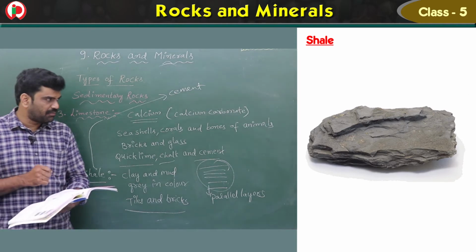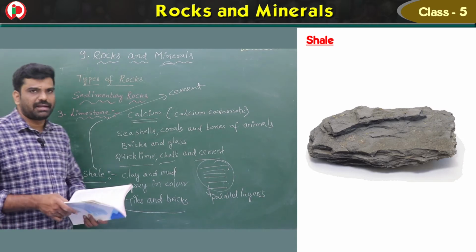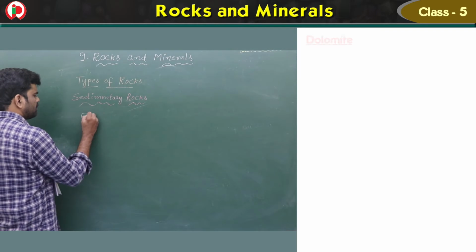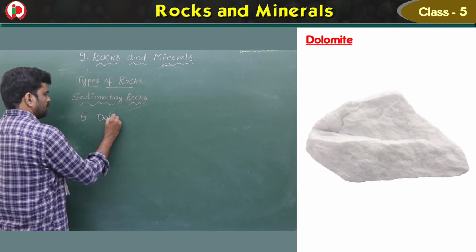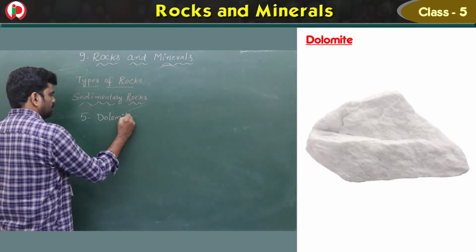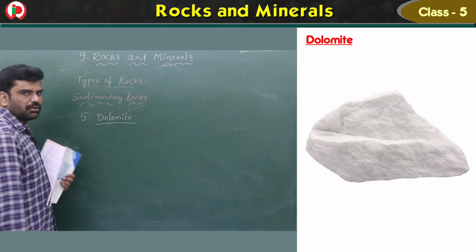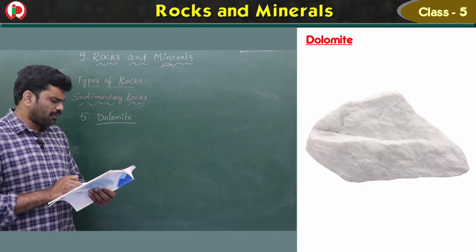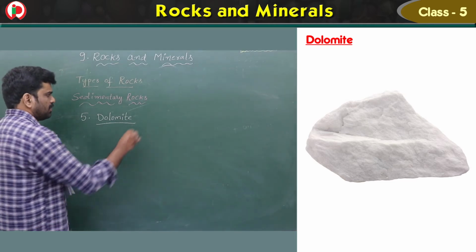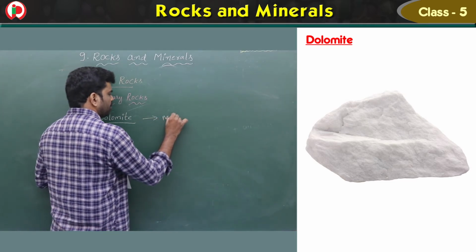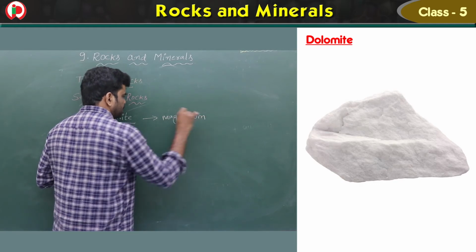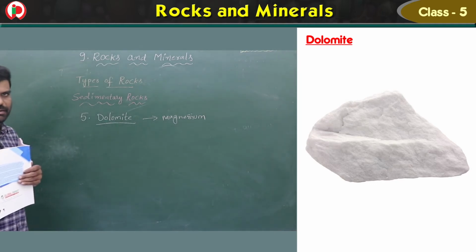Now let's go for the fifth one, that is dolomite. Children, now see, the fifth one is dolomite. So dolomite is also a sedimentary rock. It is mainly made of magnesium. So dolomite is mainly made of which mineral or which atom, children? Yes, it is magnesium.